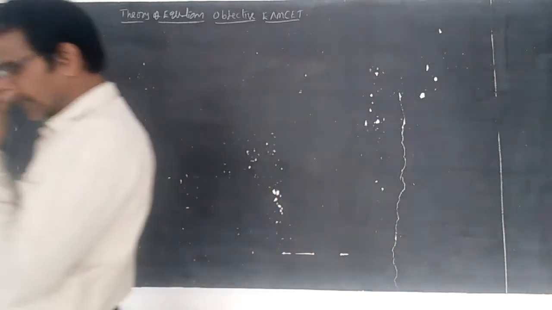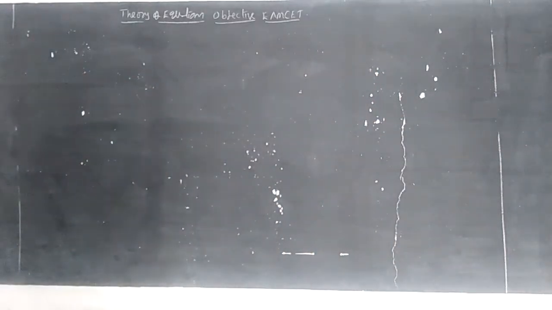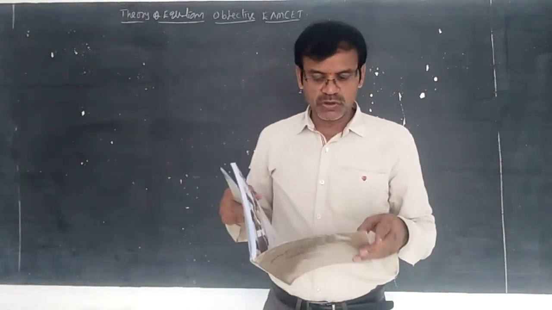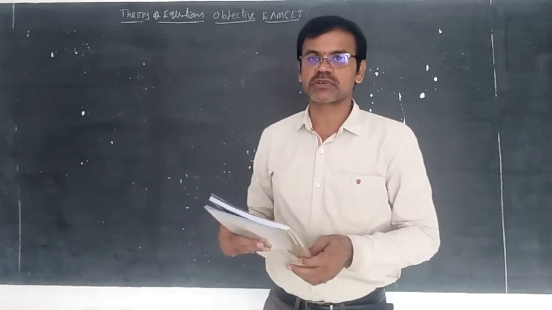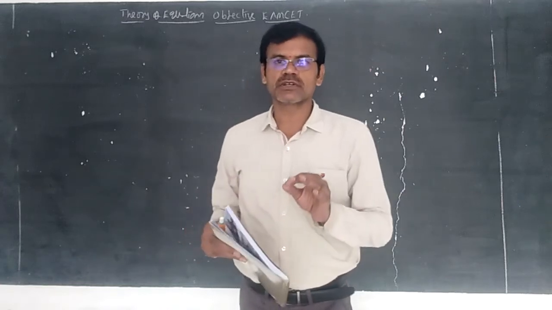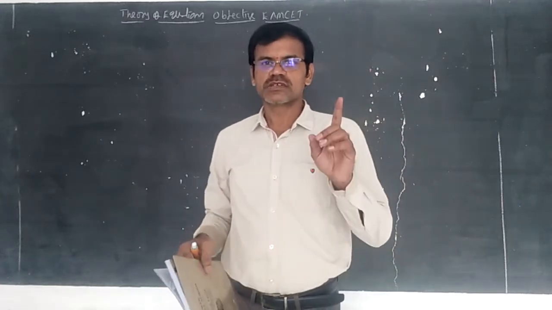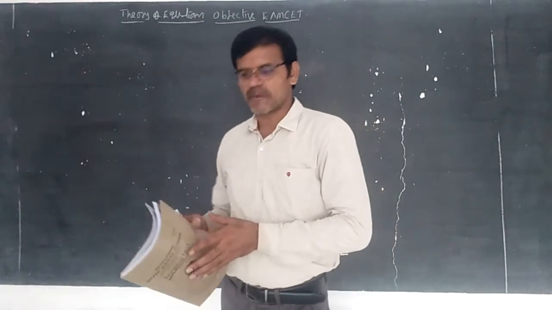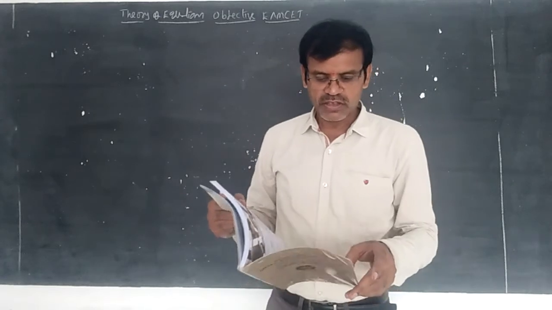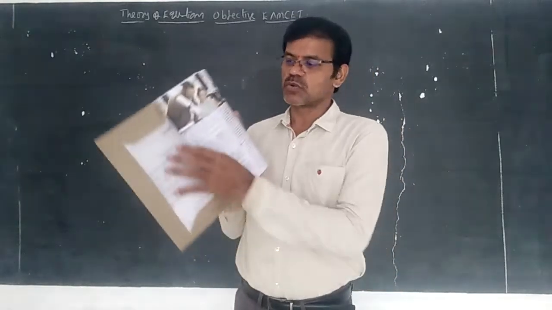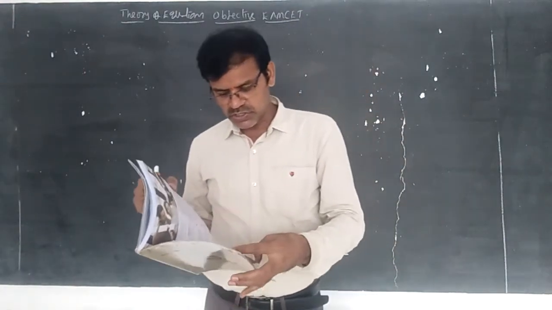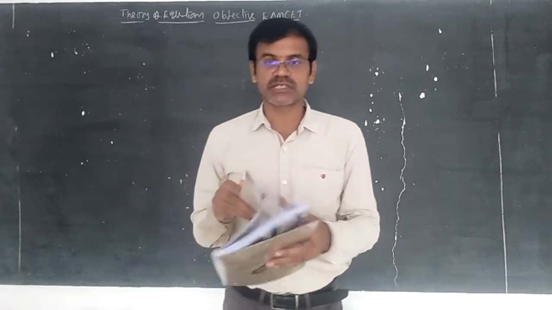In our material, in volume 1, I think until yesterday we have discussed quadratic expressions. Besides quadratic expressions, the chapter should be there in volume 1 only, but it is reserved only for mains. That is why in volume 1 they did not give it. This is volume 2. Once you see the book volume 2, the Theory of Equations chapter is the 6th chapter, given from page 168 to 192.